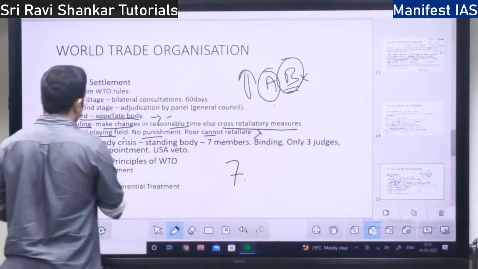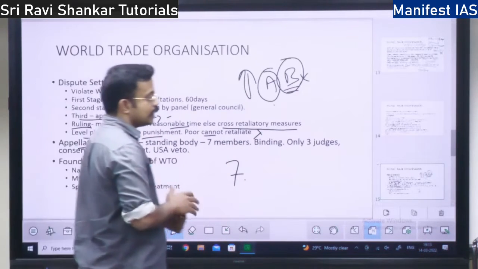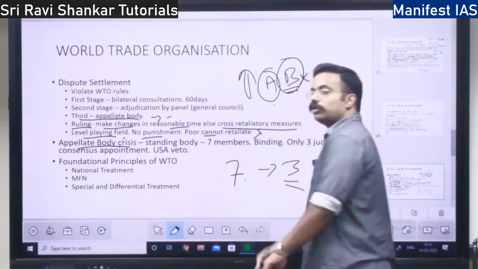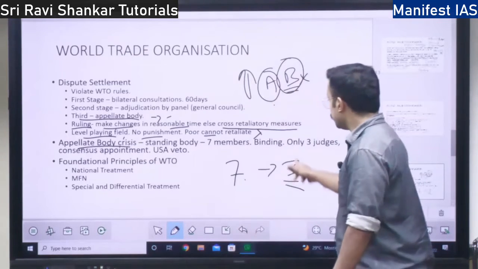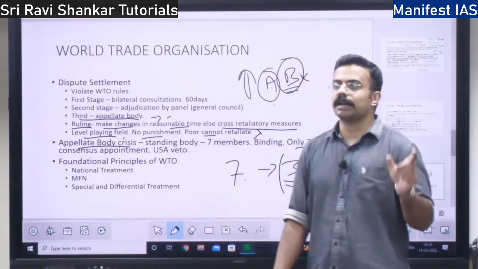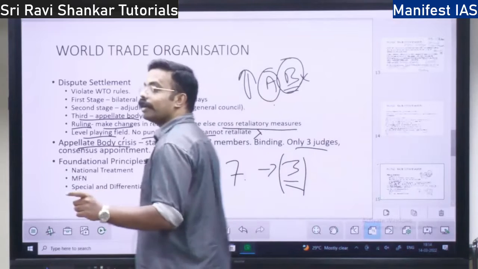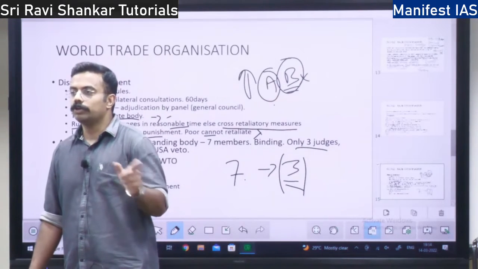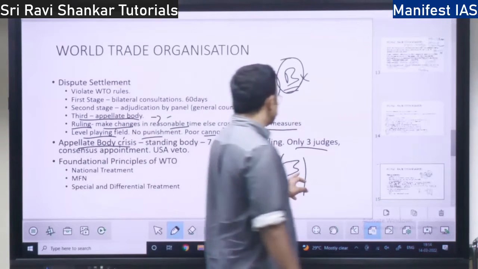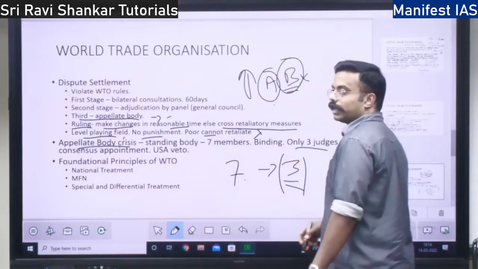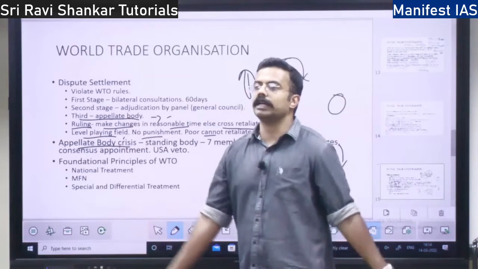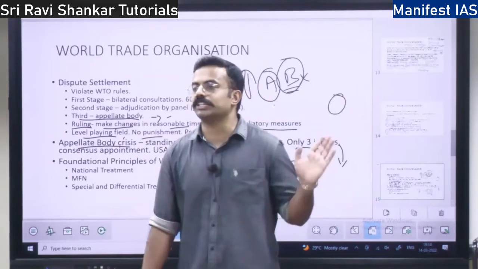So we have this concept of the appellate body crisis. There is a crisis. See, there are 7 members, and there should be at least 3 members to form a bench. So there are only 3 judges in the appellate body. Three judges are the minimum required in order to give a ruling, to form a minimum bench. However, these 3 judges were also set to retire. When they retire, there will be 0 judges, and the entire appellate body mechanism in the World Trade Organization will vanish.